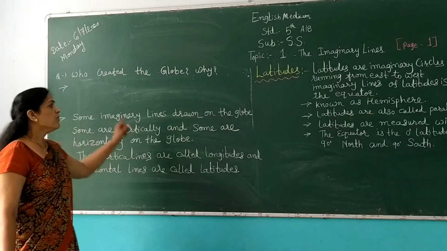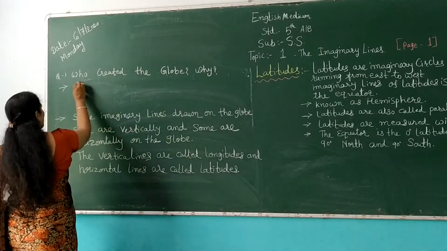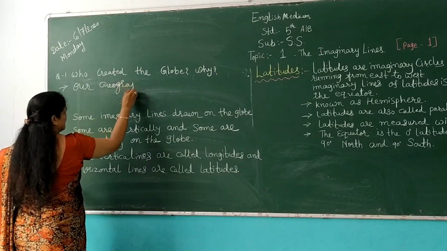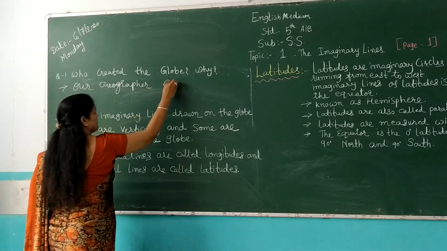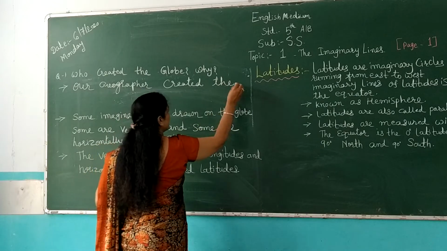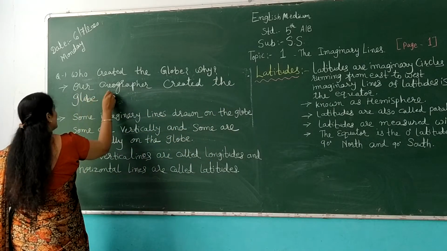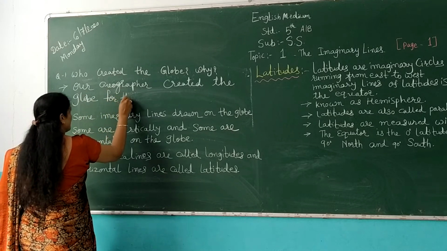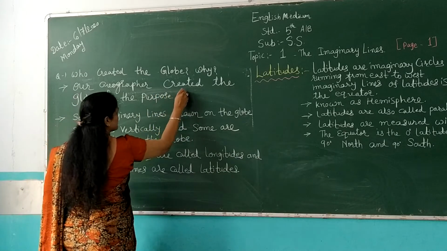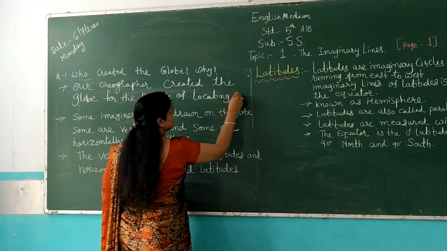Do you know who created the globe? Our geographers created the globe for the purpose of locating places.